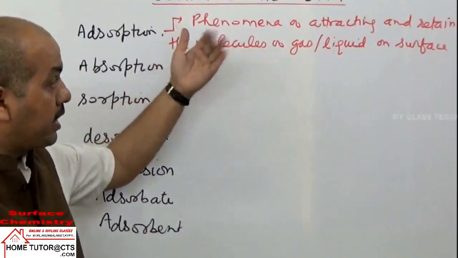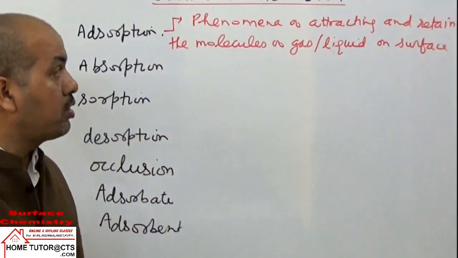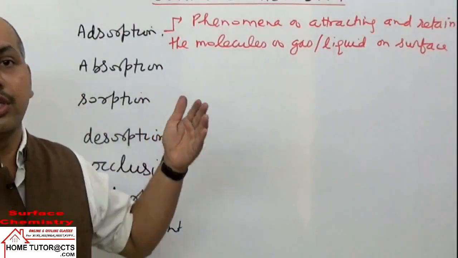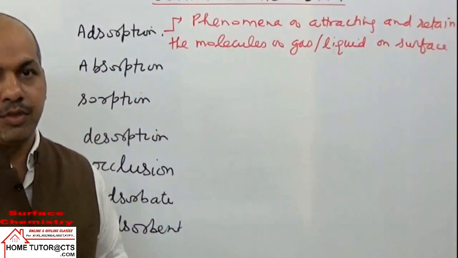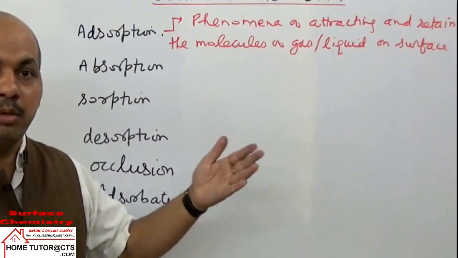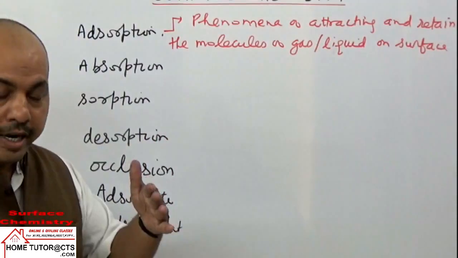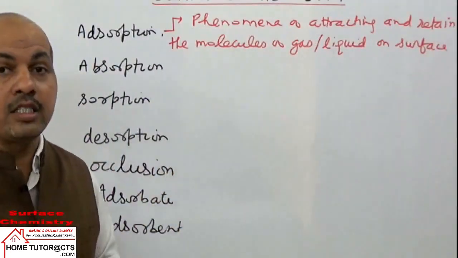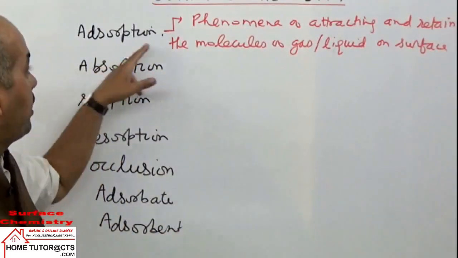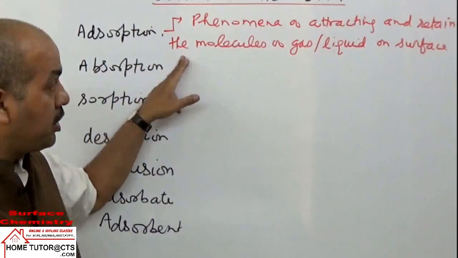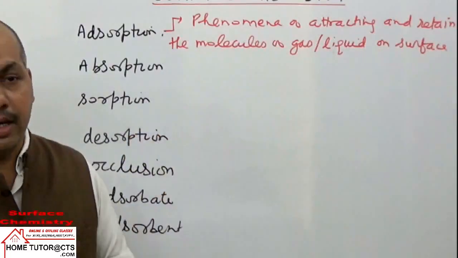In this phenomenon of attraction and retention of the molecules of gas or liquids on a surface, what happens is that on the surface the concentration of the particles will be higher as compared to the bulk. In the inner portion, the interior of the substance, the concentration will be lower. On the surface, the concentration will be higher. So this phenomenon is called adsorption. It results in a higher concentration of the substance on the surface as compared to the bulk.